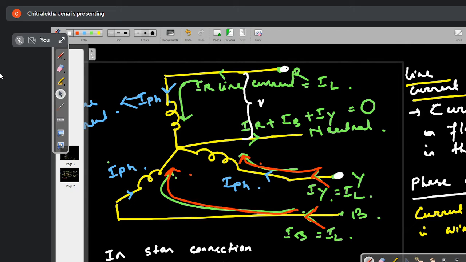This is my VRN voltage. Another one, this is which voltage? This is VNY voltage. Am I correct or not? VRN plus VNY. Can I get the voltage VRY? All of you agree with me? Yes or no? Yes, ma'am. All of you understood?